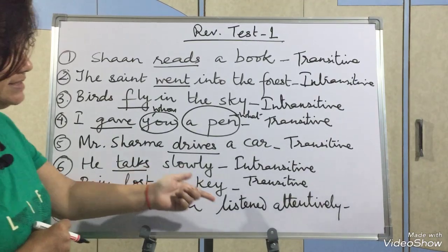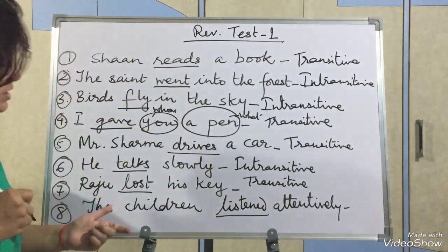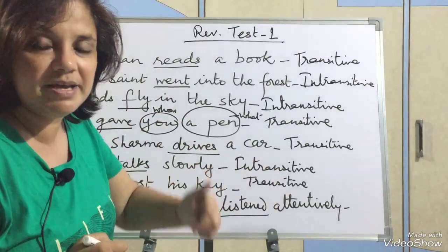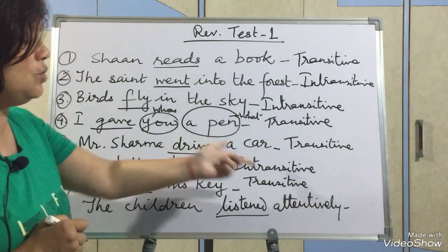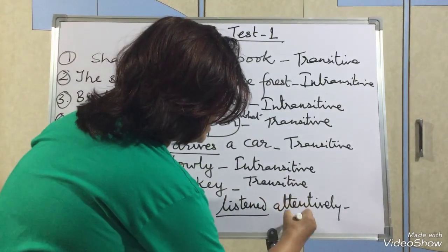The children listened attentively. What is the verb? Listened. The children listened what? Is the answer coming? No. The children listened whom? Is the answer coming? No. So listen will be an intransitive verb.